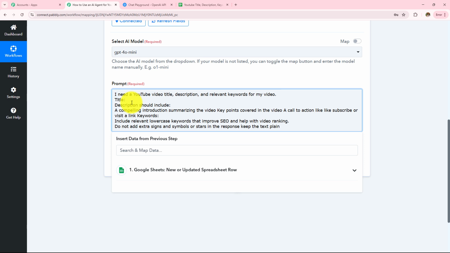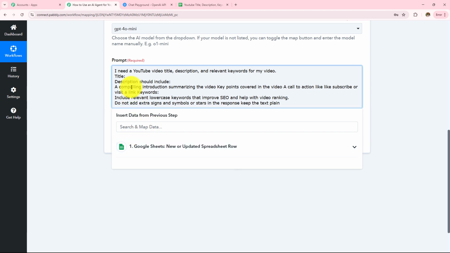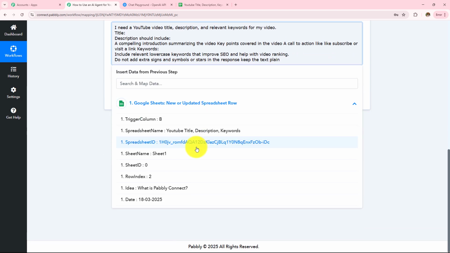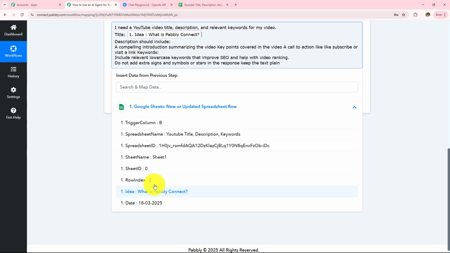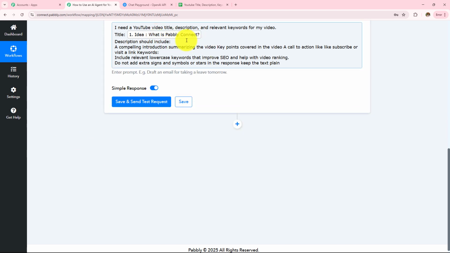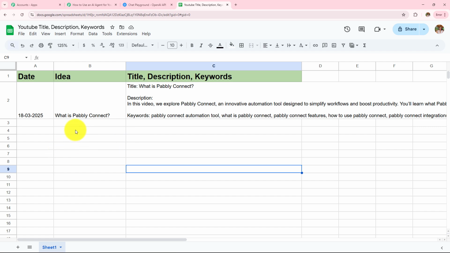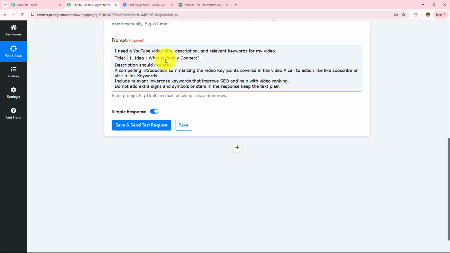Now over here if I manually enter this Pabbly Connect, my idea of my YouTube video, then this field will become static and every time I receive a new response, the result will not change. So as to keep this field dynamic, we use this process mapping instead of manually entering the details. Now what I'm going to do here, as soon as I click on this field, I can see this Google Sheets, and if I scroll down, I can see that I have received the response. This was my idea that I want to generate title, description and keywords for my YouTube video. So here I am going to click on this and enter this. Now here I have mapped this. And whenever I add a new idea in this, it will be automatically replaced with the previous one.